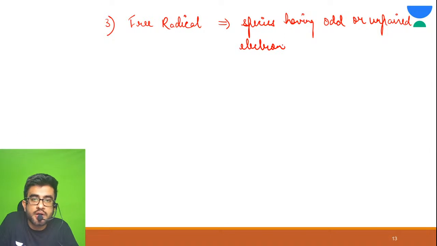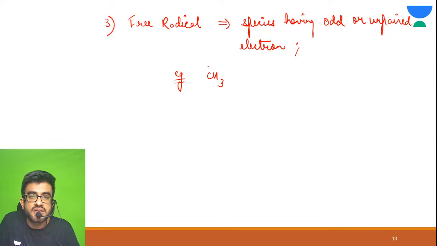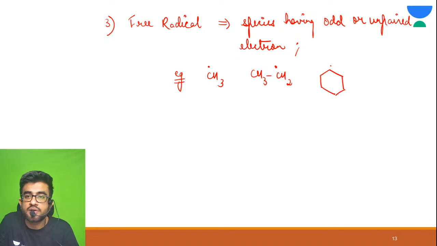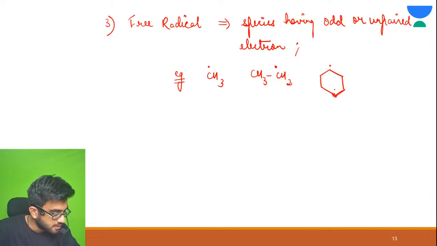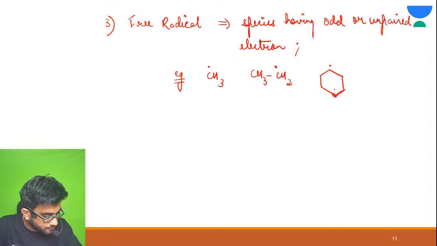Species having odd or unpaired electron are free radical. So see, examples are CH3 dot, CH3 CH2 dot. This dot means this is your odd electron.